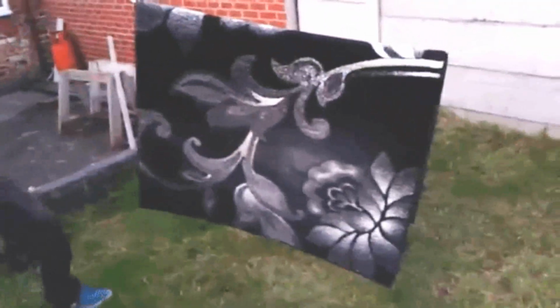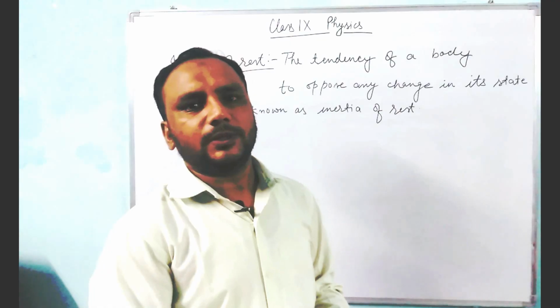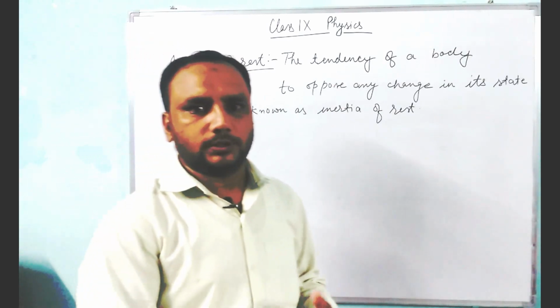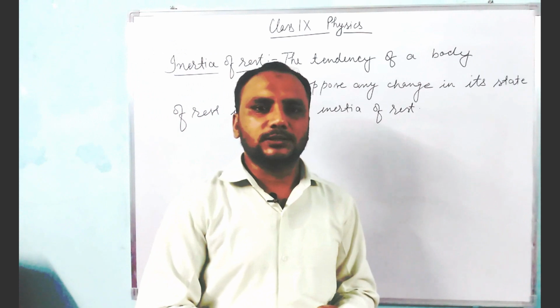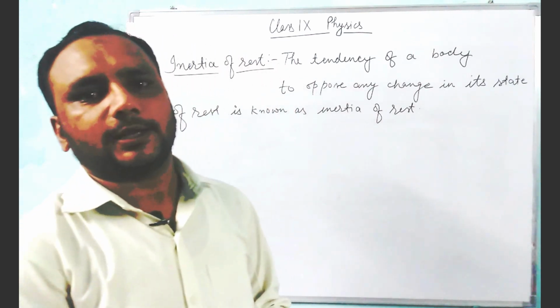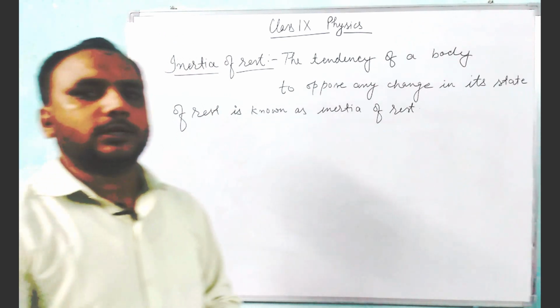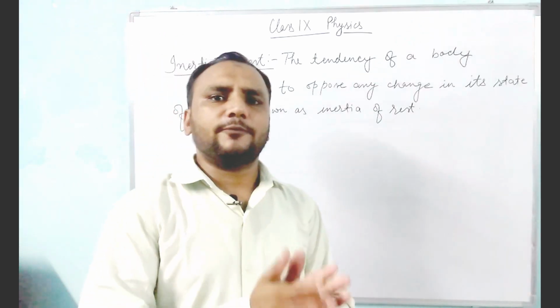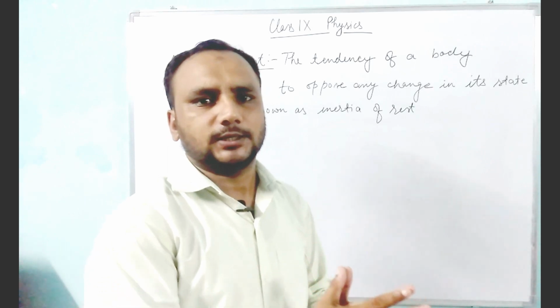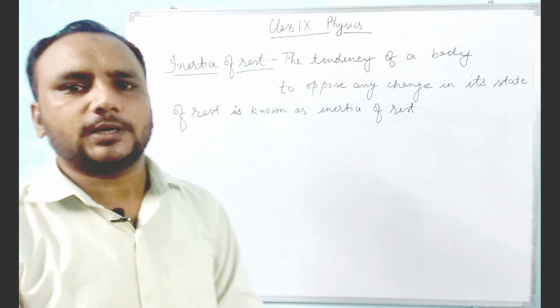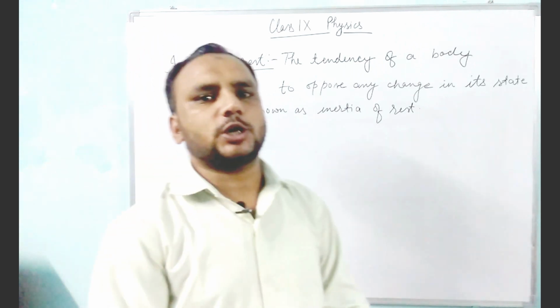When a carpet is beaten with a stick, then dust particles come out. Why? When we beat a carpet with a stick, then it starts motion, but dust particles want to remain at rest and separate from the carpet due to the inertia. So we can say that every body has a tendency to oppose any change in its state of rest. That is known as inertia of rest.